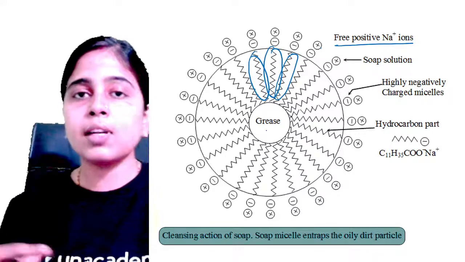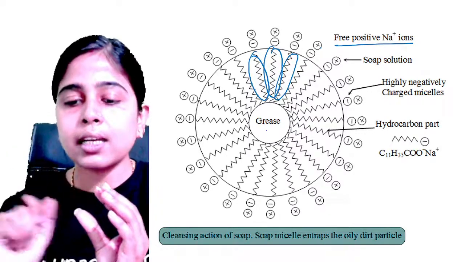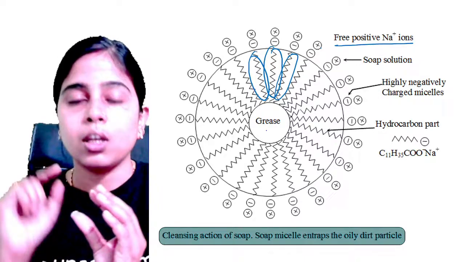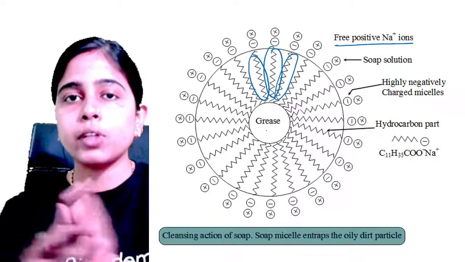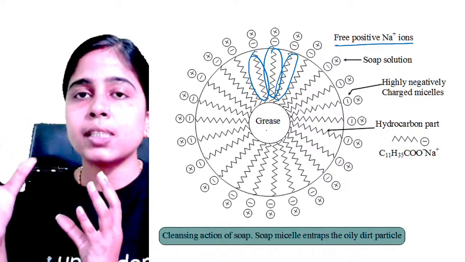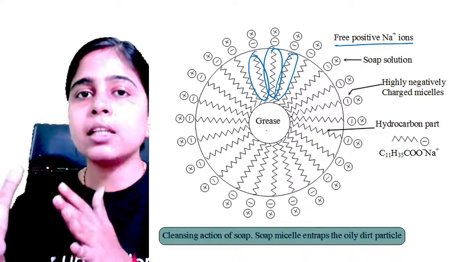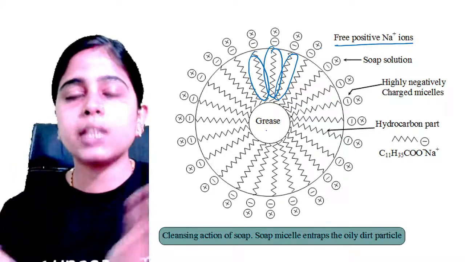Now the solution will have small globules of oil surrounded by the detergent molecules. Which part of the detergent molecule? Your hydrocarbon tail of the detergent molecule. Clear? And negatively charged heads will be present in the water and will prevent the small globules from coming together and forming an aggregate once again.